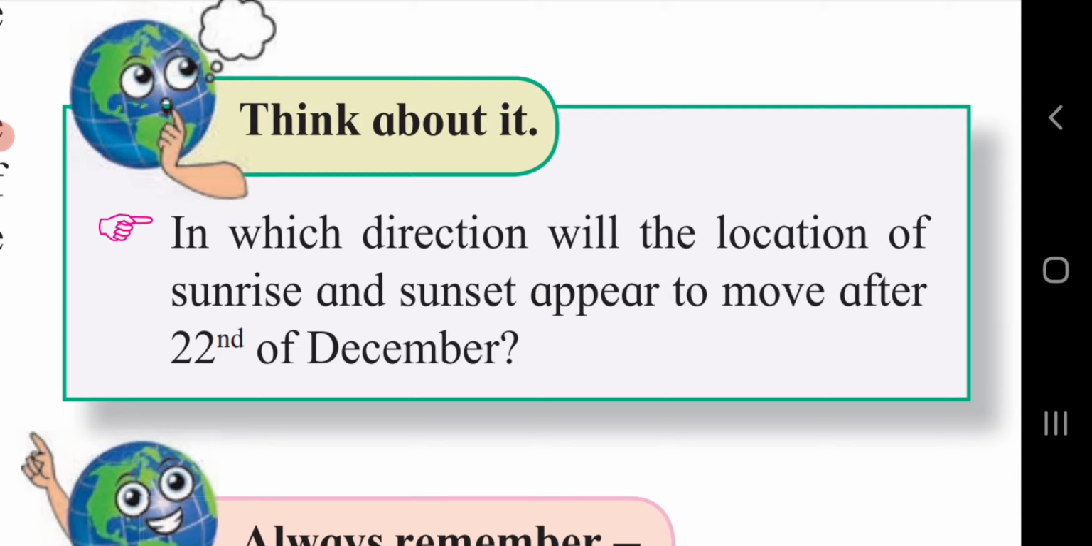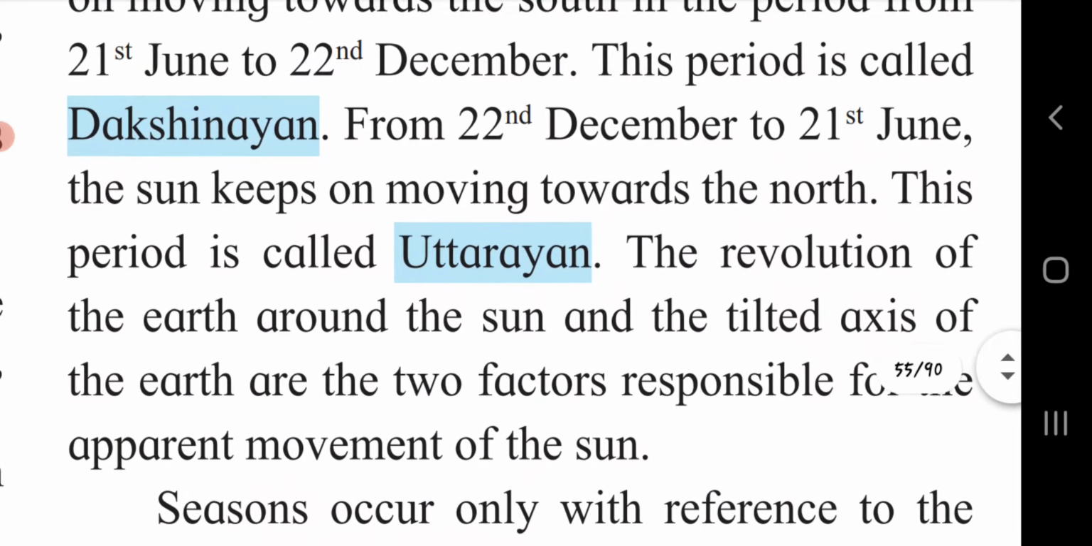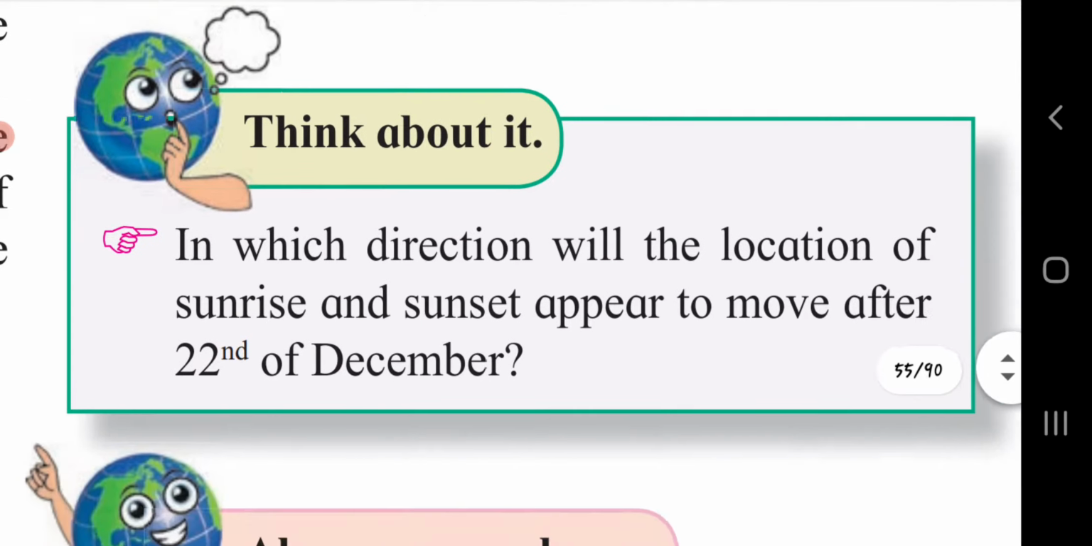Think about it. In which direction will the location of the sunrise and sunset appear to move after 22nd of December? From the 22nd of December to 21st of June, the sun appears to move towards the north direction. This period is known as Uttarayan. We had just seen about Uttarayan above. This is the answer to this question.